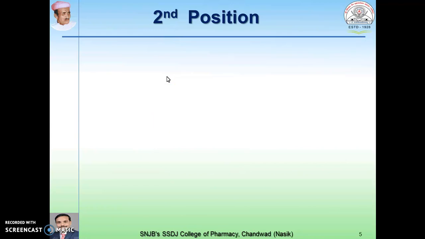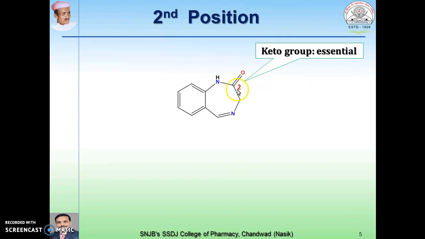Coming to the second position of this nucleus, this is the second position, which contains the keto group, also known as the 2-oxo group, which is essential for increasing activity. There are some examples.